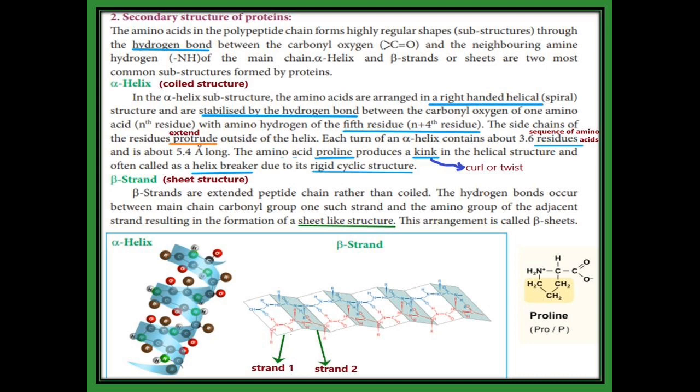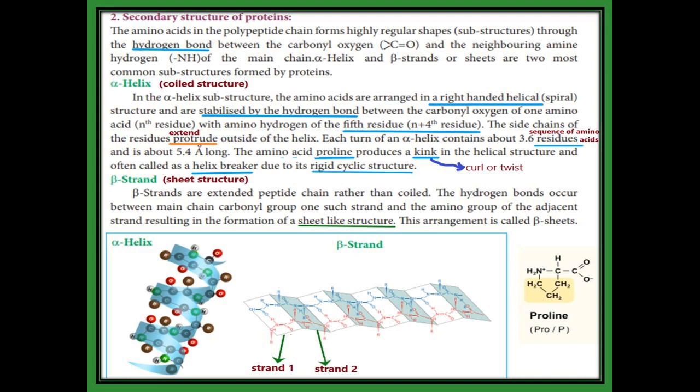Then the twist of the helical structure is given by one amino acid called proline. That proline structure is shown there. It is a rigid cyclic structure. Because of this cyclic structure, it gives a kink, K-I-N-K. Kink means curl or twist to that narrow amino acid sequence, so that the narrow amino acid sequence is turned out of the helical structure. So the proline amino acid is called a helix breaker. It gives a break to the linear structure.